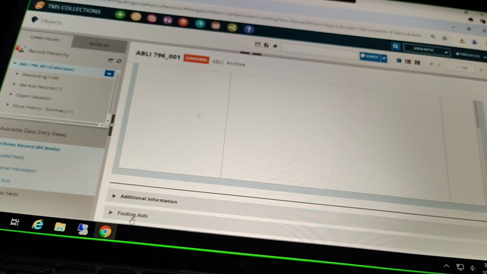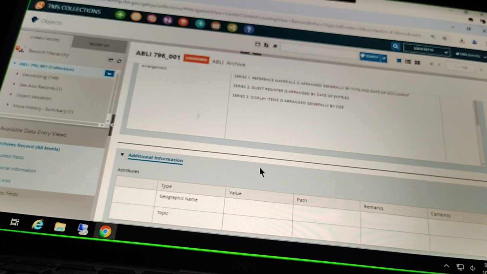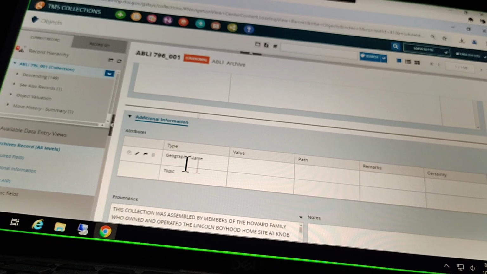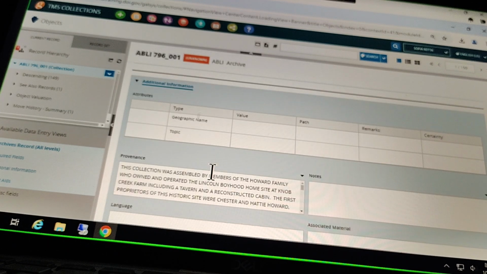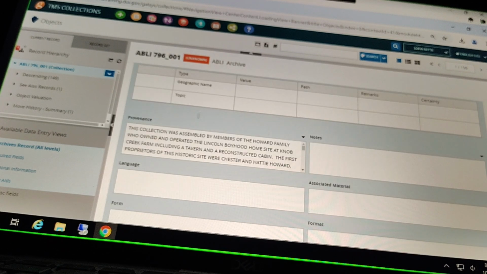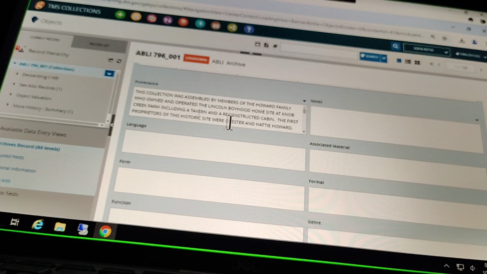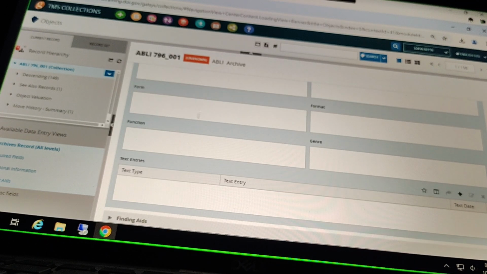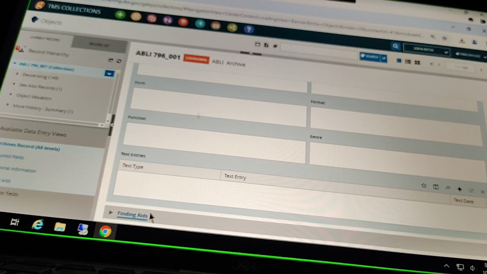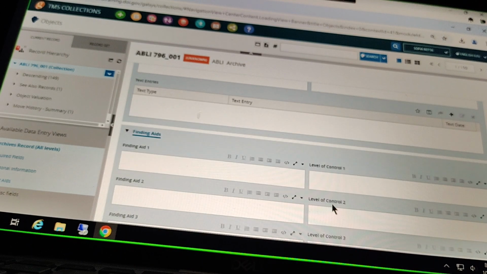And let's just expand these additional sections down here, additional information. We have some attributes here. And then several long free text fields here, provenance, notes. And let's look at the finding aid section. I think these are all some sort of single value text entries here. So these text fields that have those formatting options on them.